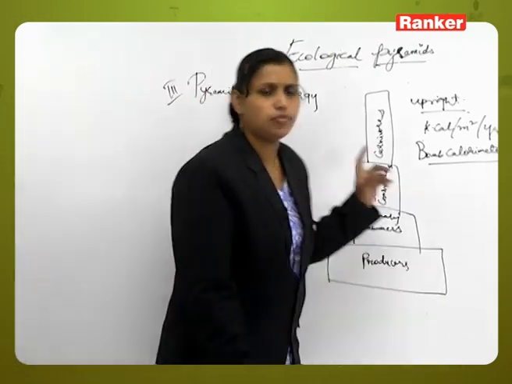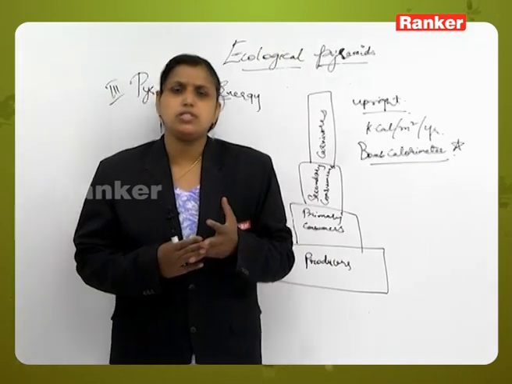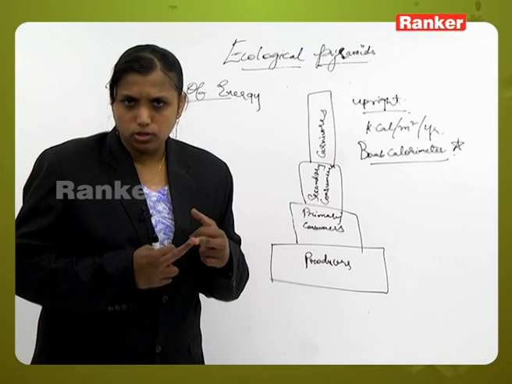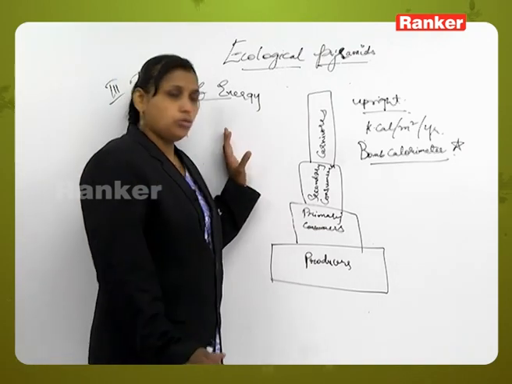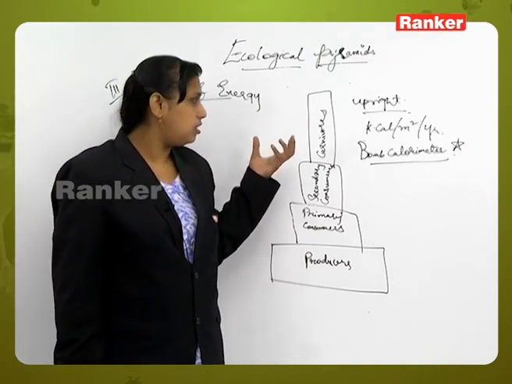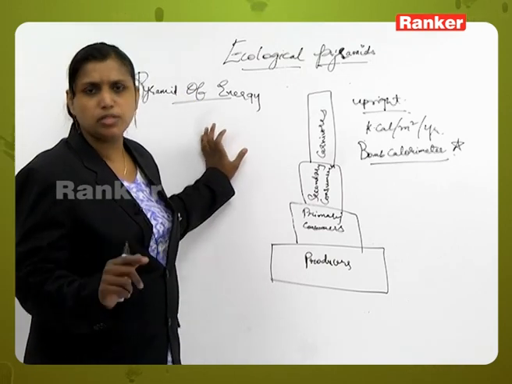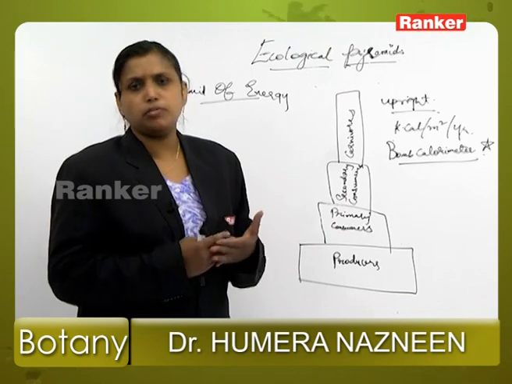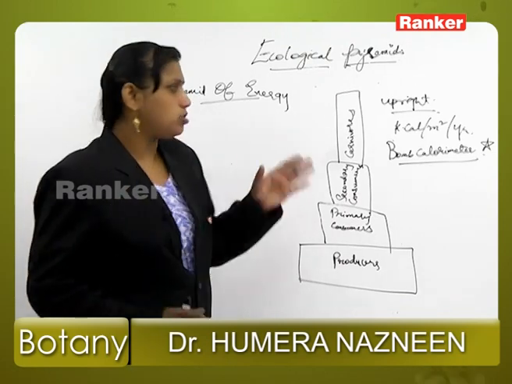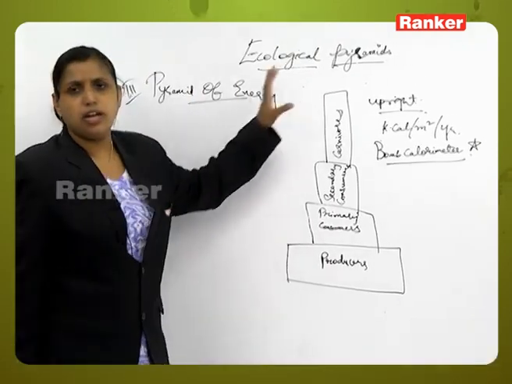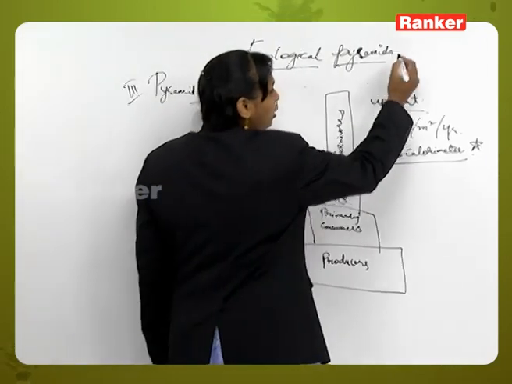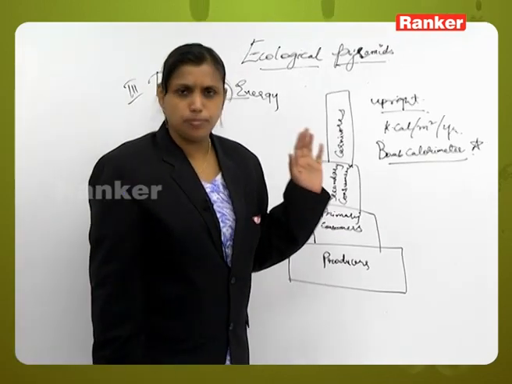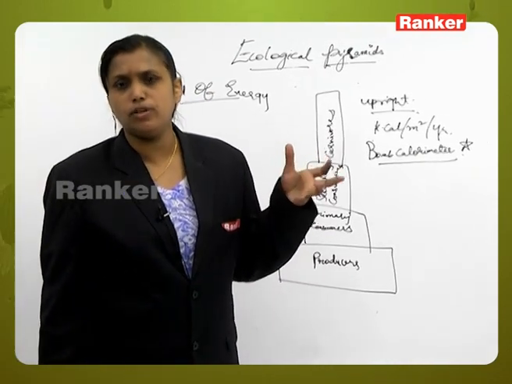So, these are the three different types of pyramids, which are also called ecological pyramids or Eltonian pyramids. Here you are supposed to take into consideration all the different shapes in different types of ecosystems, whether it is the pyramid of number, biomass, or energy. So, this is about the ecological pyramids, or we can also call them Eltonian pyramids, right? Next we will study the energy flow in an ecosystem.